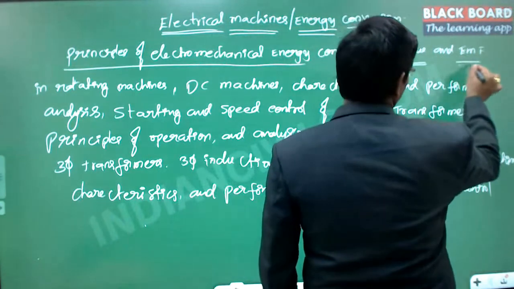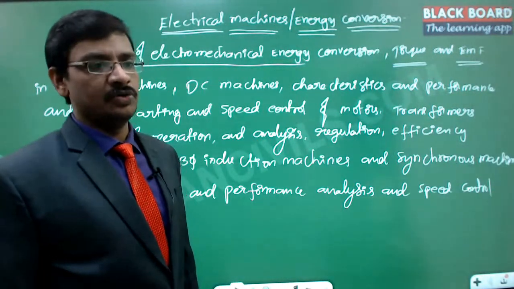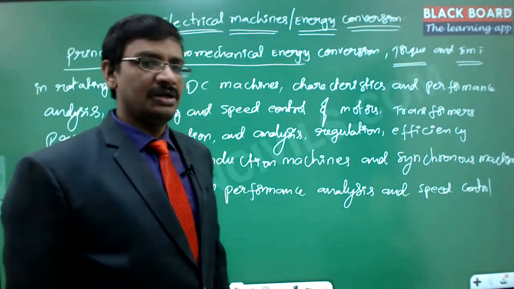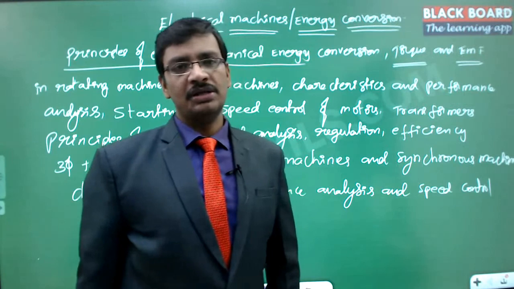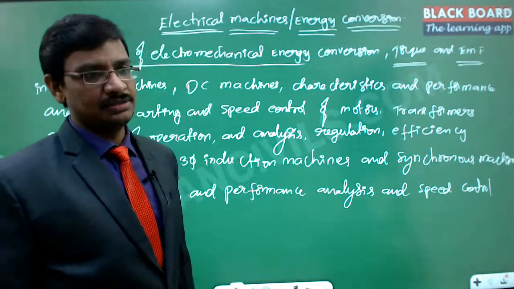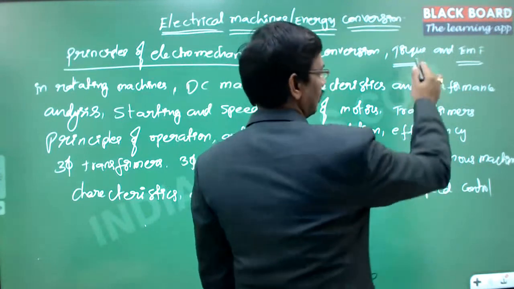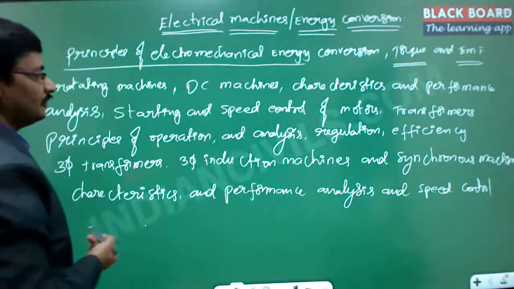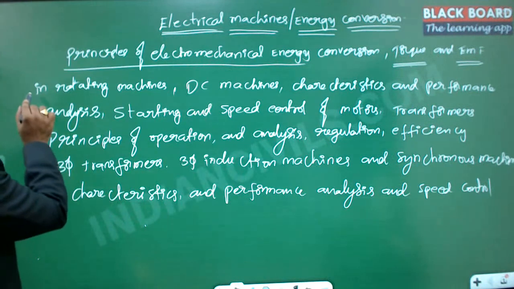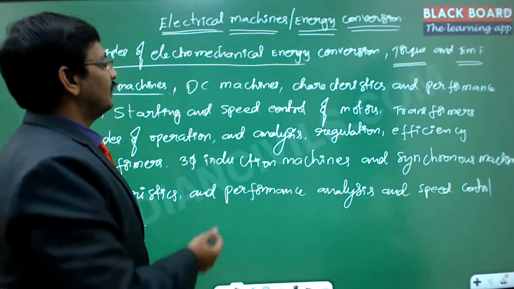This is the goal of any particular electrical machine. If it is a motor, then we are worried about the torque generation. If it is a generator, then we are worried about the generation of the EMF, right? Both together we call electrical machines. This is the goal of an electrical machine if it is a motor, and this is the goal if it is a generator, right? So in rotating machines, that is the output we are going to take.